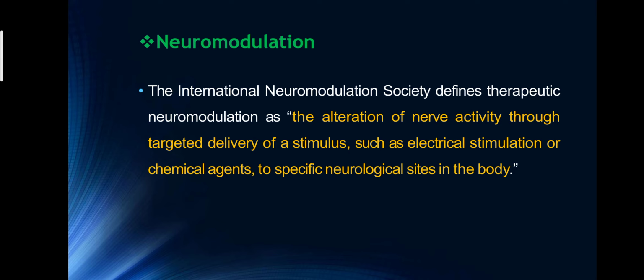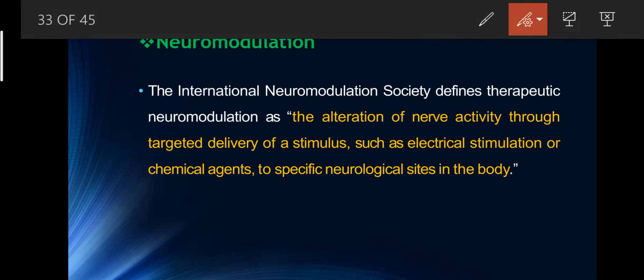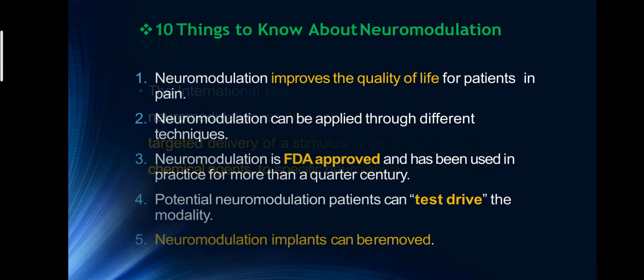So then we talk about neuromodulation. So what is neuromodulation? The International Neuromodulation Society defined therapeutic neuromodulation as the alteration of nerve activity through targeted delivery of a stimulus, such as electrical stimulation or a chemical agent, to a specific neurological site in the body. It is carried out to normalize or modulate nerve tissue function.